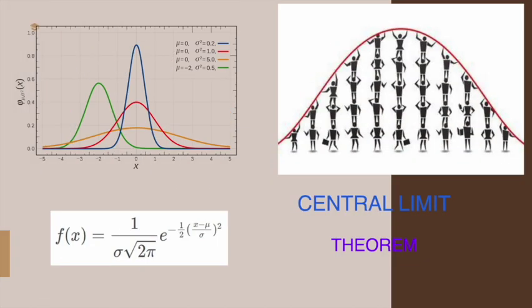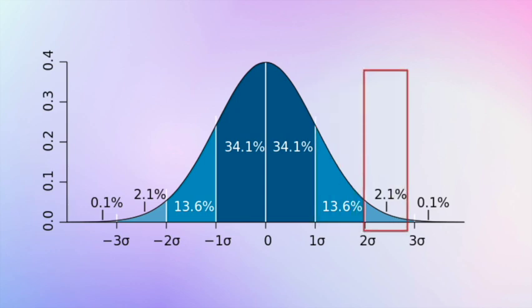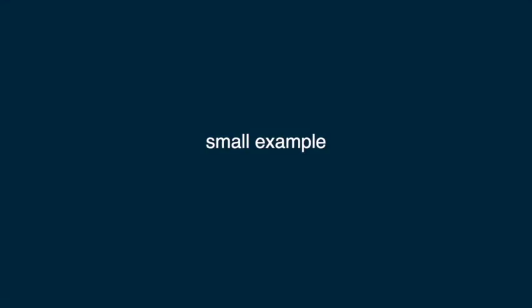A single standard deviation covers 34.1% of the values on the Gaussian curve, while it's 13.6% from the first to second standard deviation and 2.1% for the second to third standard deviation on one half of the Gaussian curve.